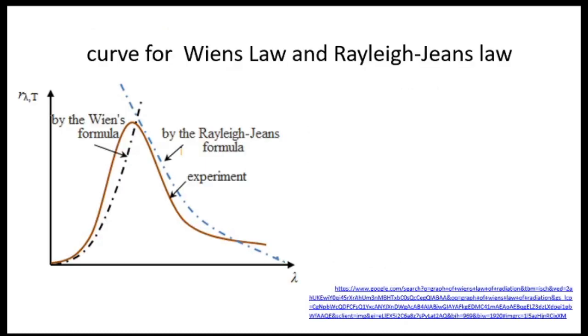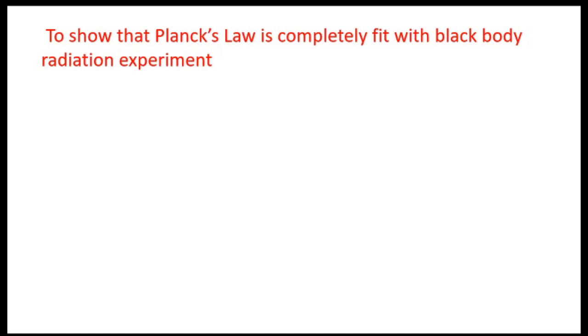While the curves for Wien's law and the Rayleigh-Jeans law could partially explain the experimentally obtained black body radiation spectrum, there is a similarity between the Planck's law curve and the experimentally observed curve.